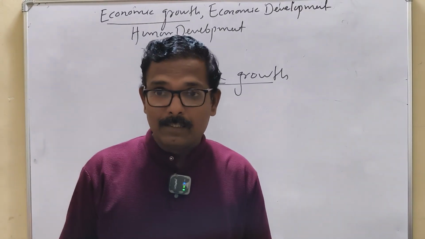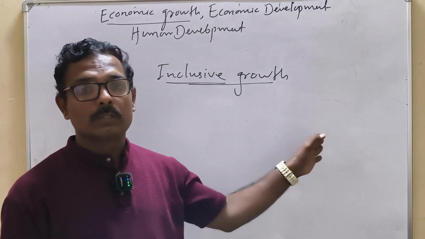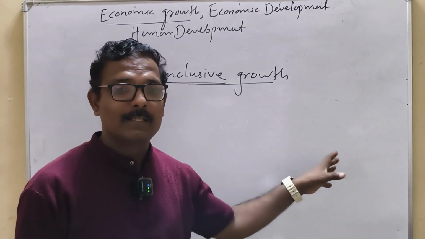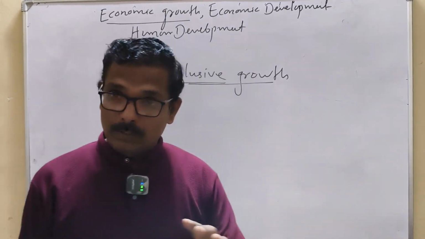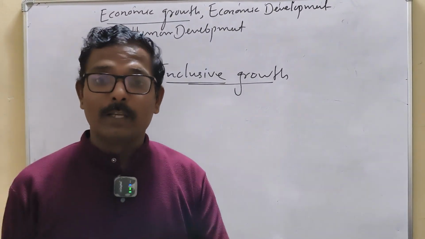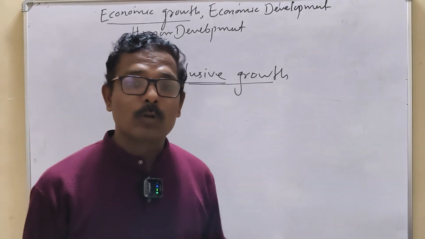And at that time the government shows numbers of how the country has grown, the status of the growing economy. But that is not the reality. So what is meant by inclusive growth?